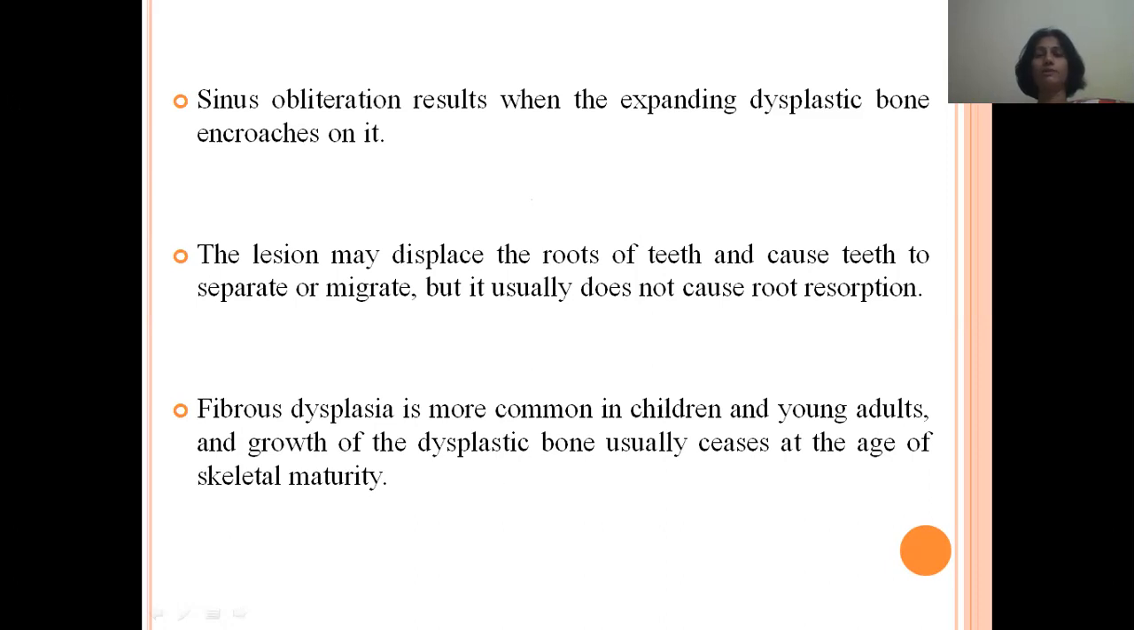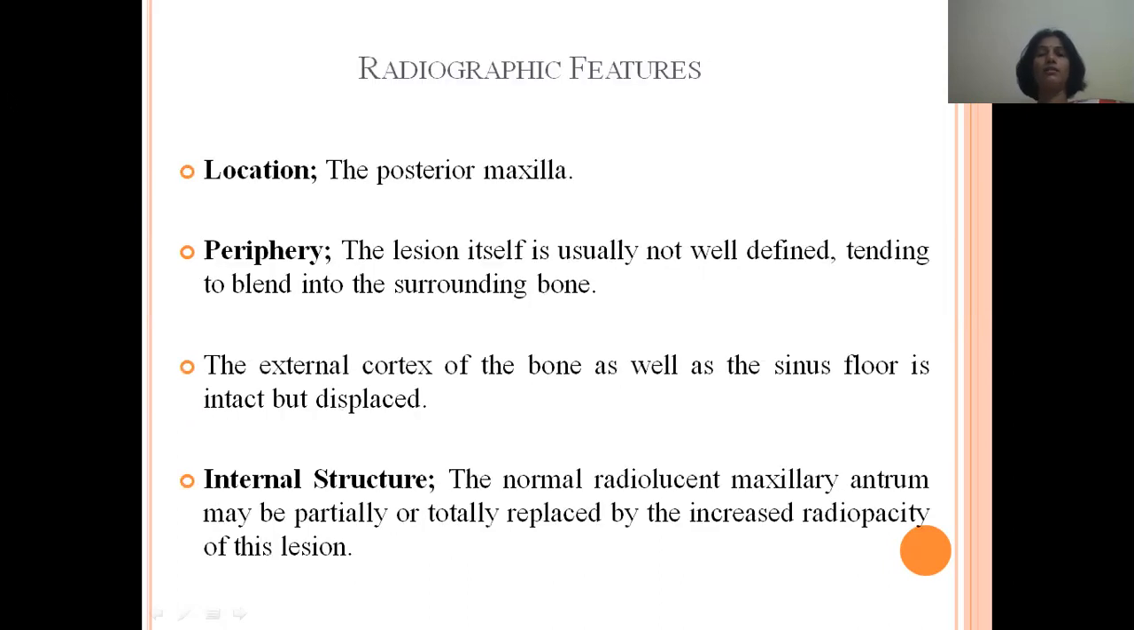The lesion may displace the roots of the teeth and cause the teeth to separate or migrate, but usually does not cause root resorption, as compared to cysts or tumors. Fibrous dysplasia is more common in children and young adults, and growth of the dysplastic bone usually ceases at the age of skeletal maturity. Coming to the radiographic features, the most common site is the posterior maxilla.